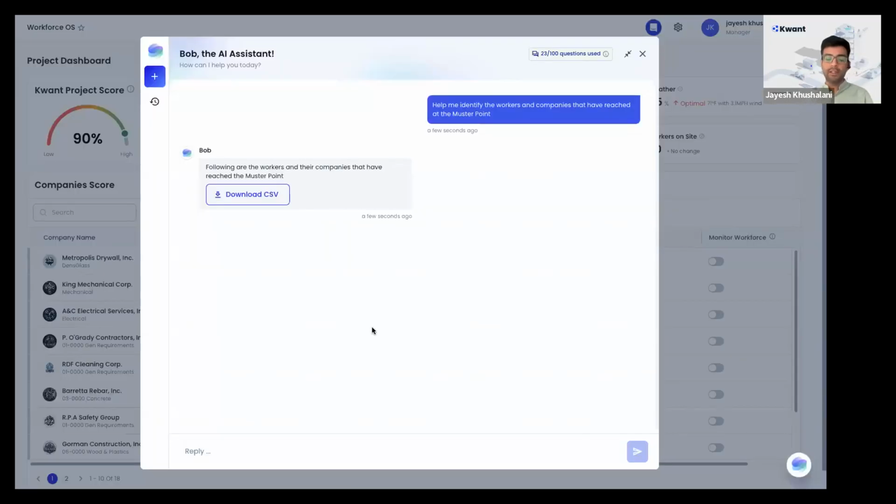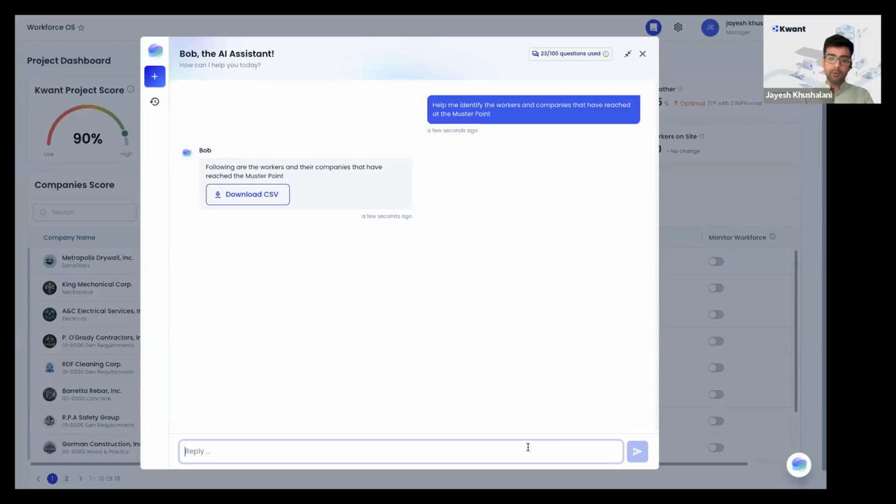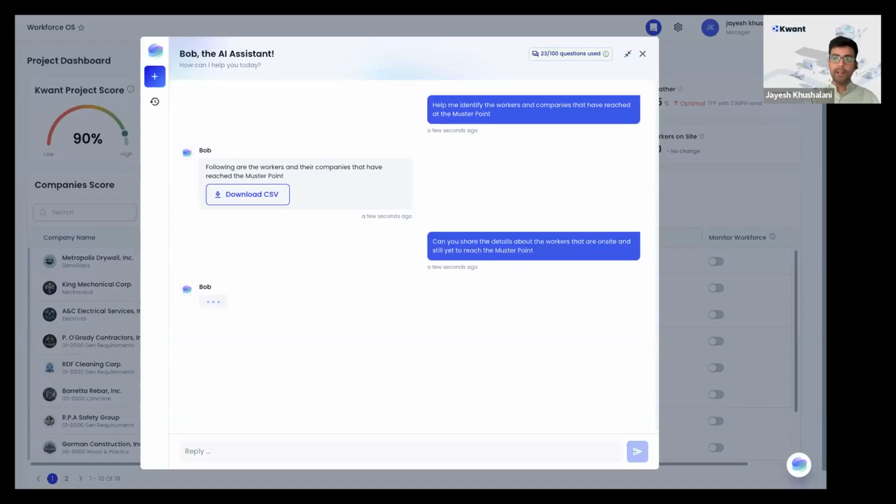But I think when you're doing this sort of evacuation, the most important aspect is that you want to look at who has not arrived at the muster point, so you can take action. You can ask Bob, can you share the details about the workers that have not arrived at the muster point right now? It will go through that data. You can ask for the details, and it will provide you the contact number.